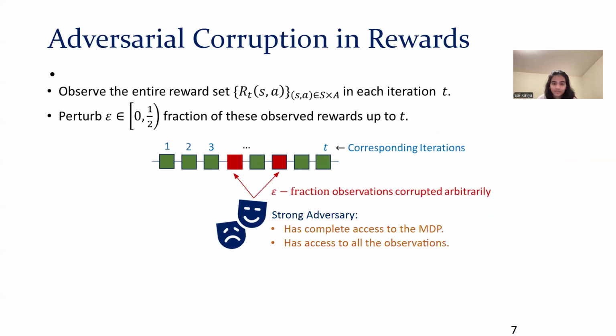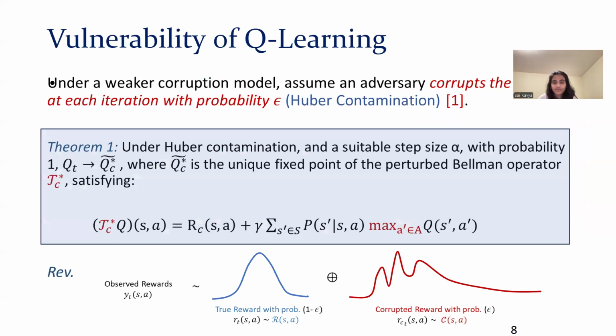First, I need to formally describe the adversarial corruption model. We assume that the adversary is pretty strong and it can corrupt up to an epsilon fraction of the first T iterations arbitrarily. We have a proper mathematical result which shows that even if this adversary perturbs the whole system for a very small fraction of time, things can be provably bad.